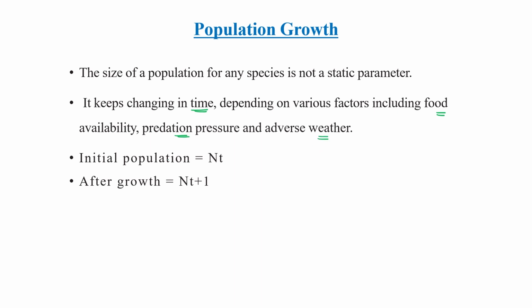So, if we say that initial population, we can use a term N. This N denotes population, N_t means initial population, but after some time, N_t+1.